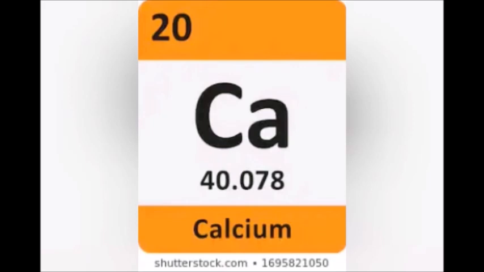One more example. Ca, calcium. Here 20 is the atomic number. That means in calcium the number of proton is 20. Its double value 40 is its atomic mass. 40 gram is the gram atomic mass of calcium. This way we have to represent the symbol.